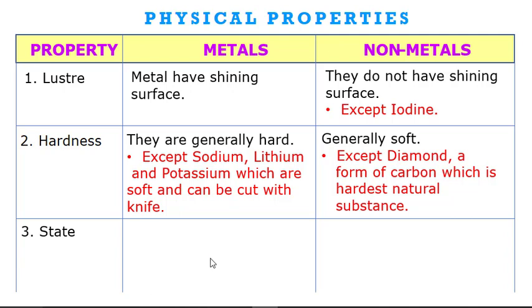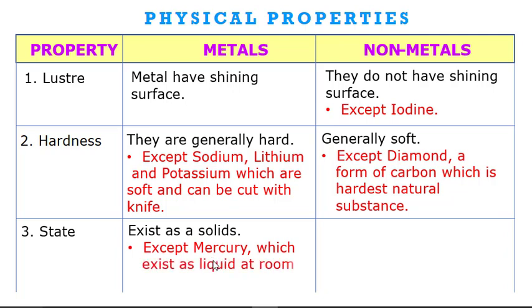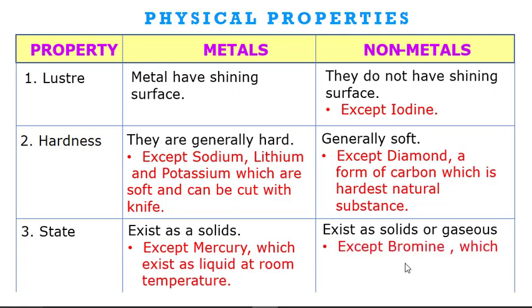In which state do they exist? Metals exist as solid, except mercury, which exists as liquid at room temperature. Non-metals exist as solid or gases, except bromine, which exists in liquid state at room temperature. So these are three properties.